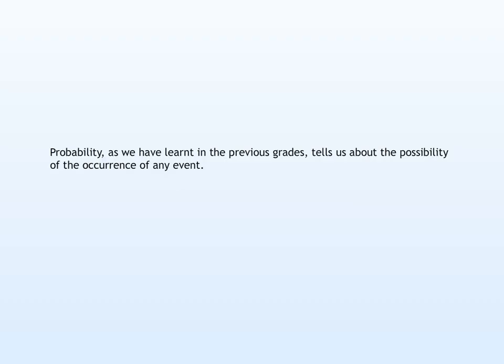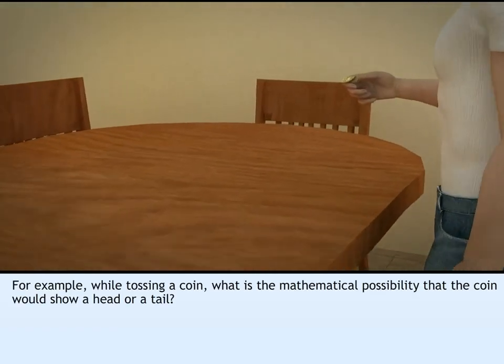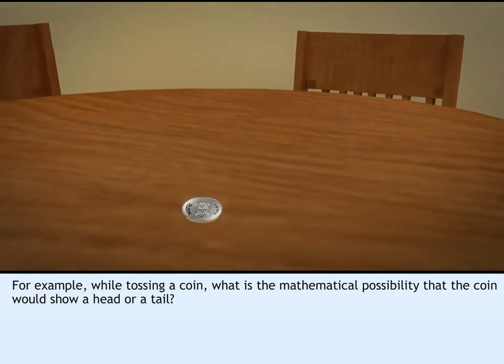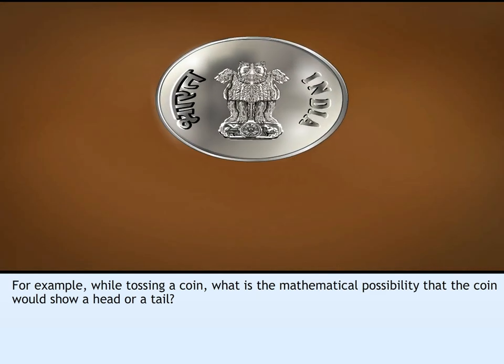Probability, a theoretical approach. Probability, as we have learnt in the previous grades, tells us about the possibility of the occurrence of any event. For example, while tossing a coin, what is the mathematical possibility that the coin would show a head or a tail?